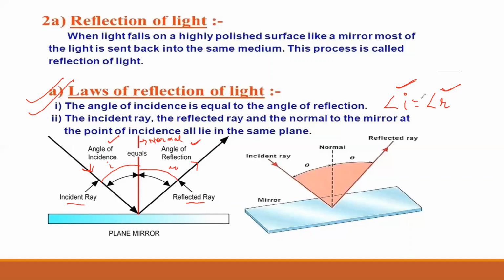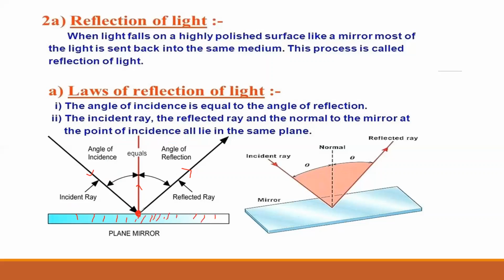Second law says that incident ray, reflected ray and the normal to the mirror all lie on the same plane at the same point of incidence. This is your incident ray, this is your reflected ray and this is your normal. All the three are lying on the same plane, meeting at one same point, let it be point O. So all the three rays are meeting at O on the same plane. So this is your second law of reflection.